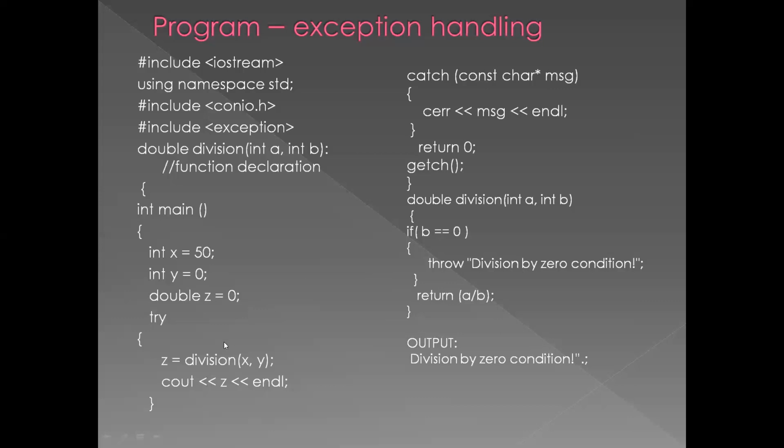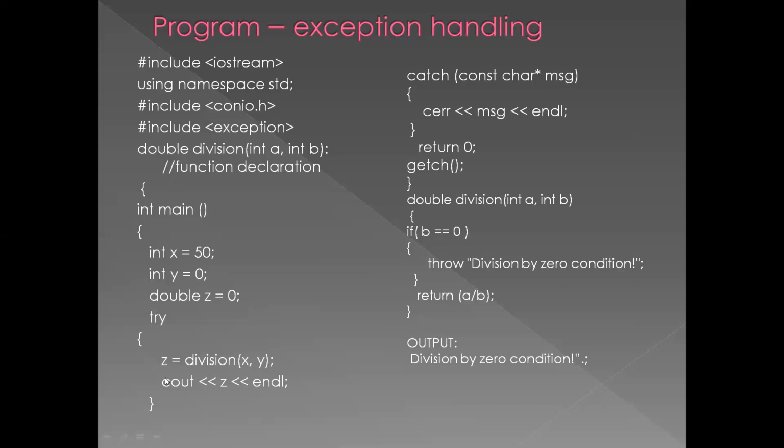Then we have given a message, cout z and endl. The calculation you are doing will be stored in z.